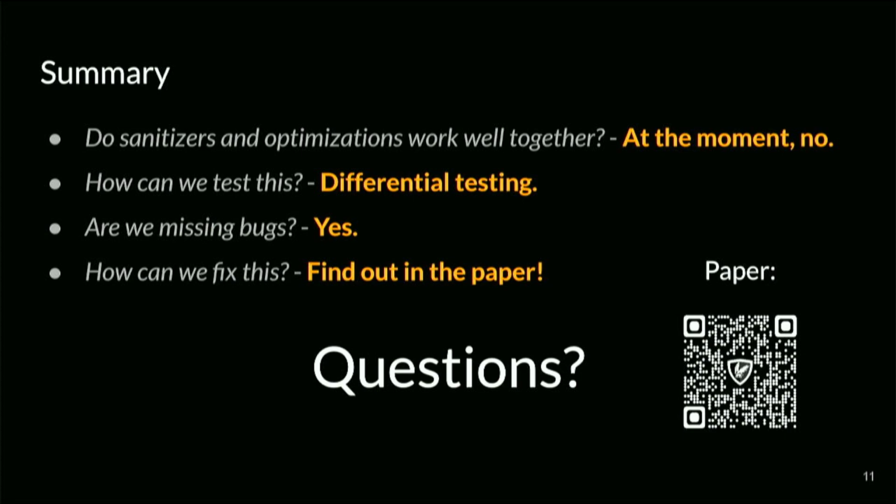Do you think this optimizer is inherently flawed if it essentially changes the binary compared to the code you've written? So one of the things I've tried to make very clear in the paper is I don't think it's either the optimizer's or the sanitizer's fault. The optimizer actually does exactly what it should, and if you go to the optimizer people, they would tell you, no, this is what it's supposed to do.